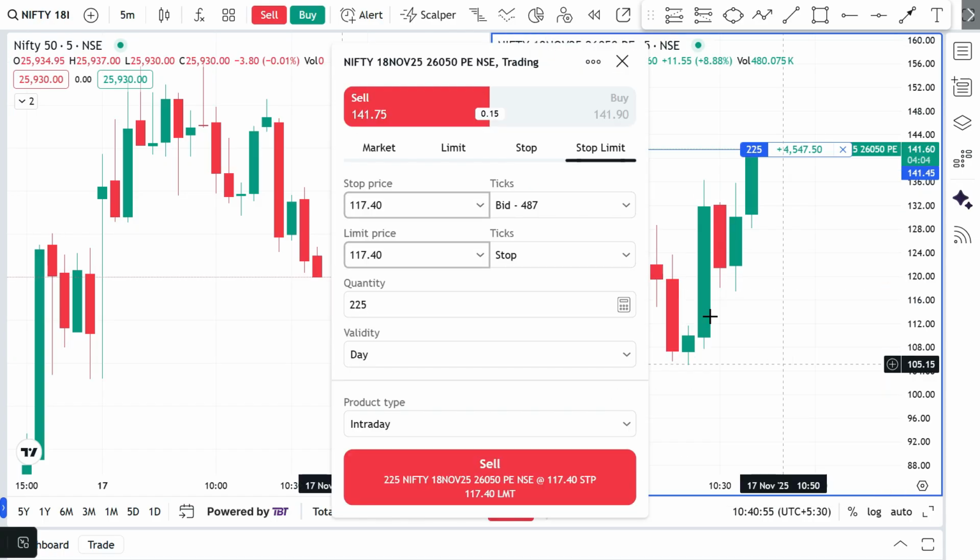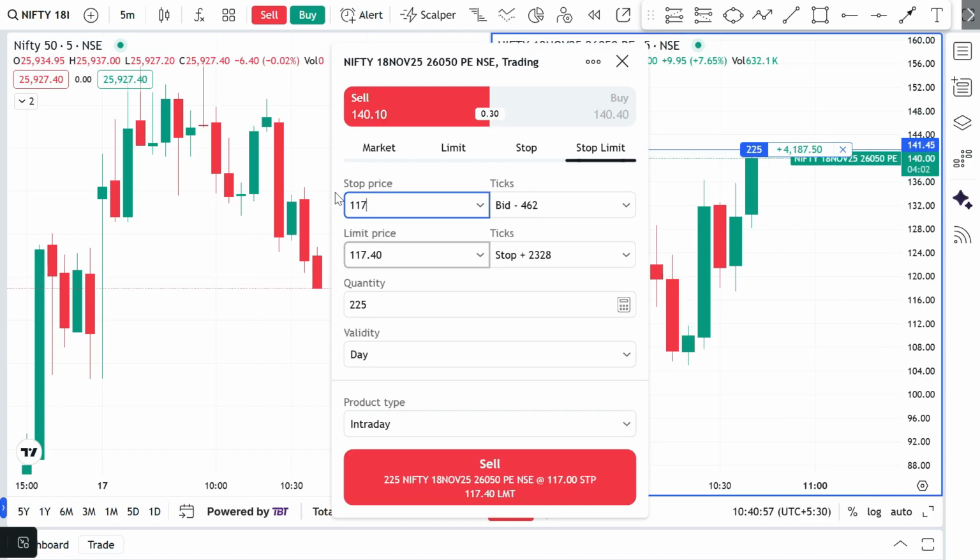Okay, you can see it started bullish. You can see the trade started. That's why I'm updating my SL.